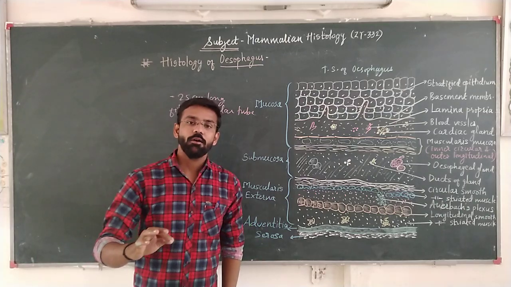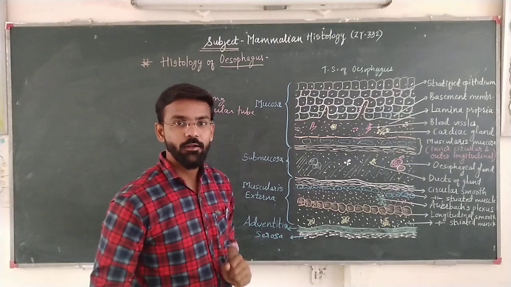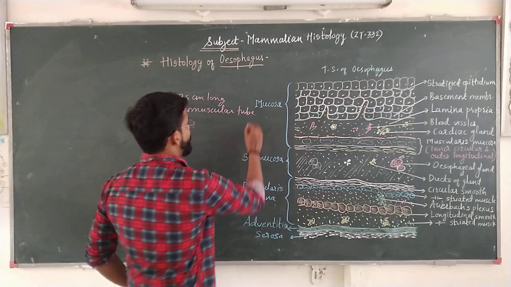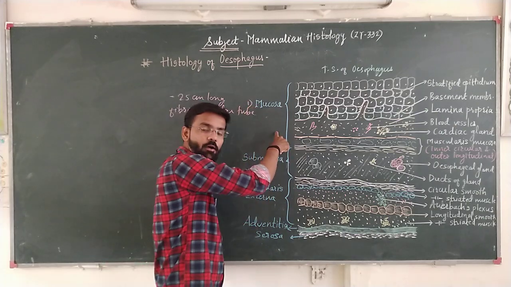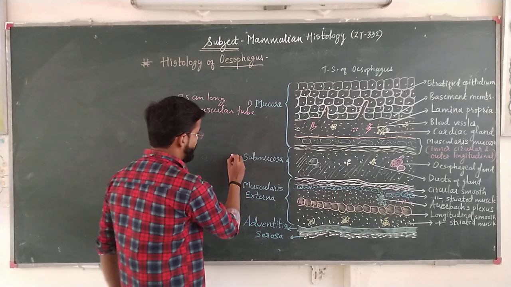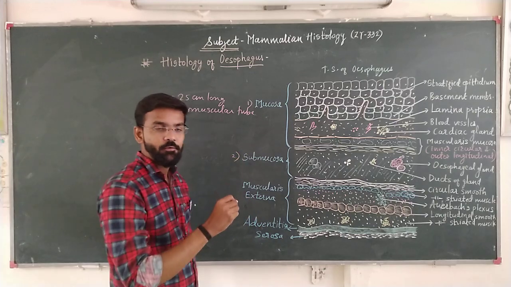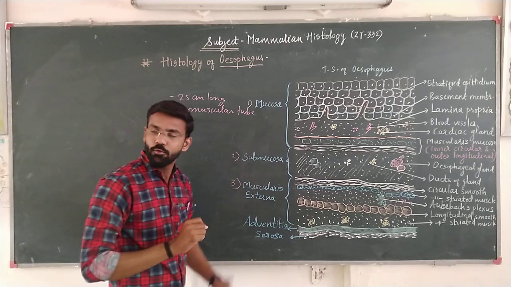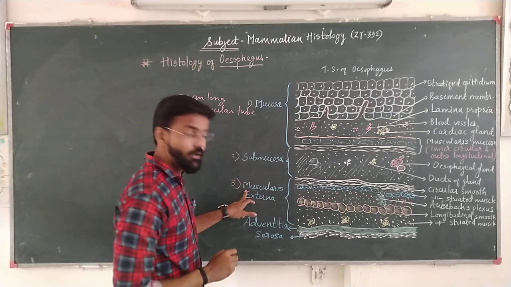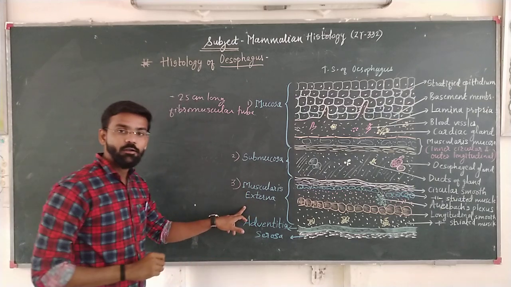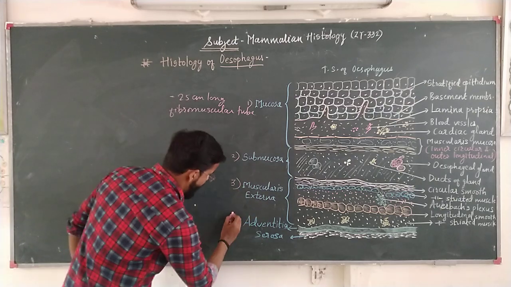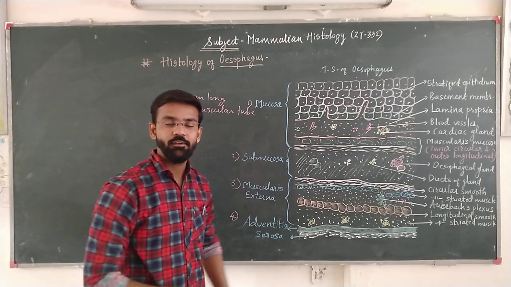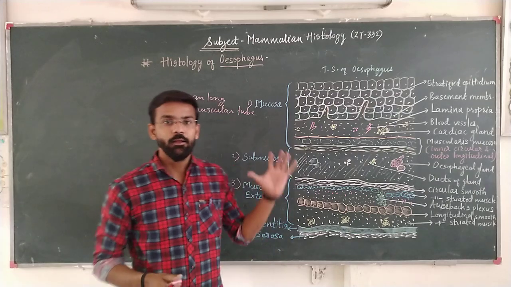In any part of the alimentary canal, the histological structure consists of four basic layers. That is mucosa, which is the first or innermost layer. Then the second one is submucosa, which follows mucosa, below which there is a layer of smooth muscle called muscularis externa, or simply muscularis. And at last there is either adventitia or serosa, which is the outer covering of the alimentary canal.